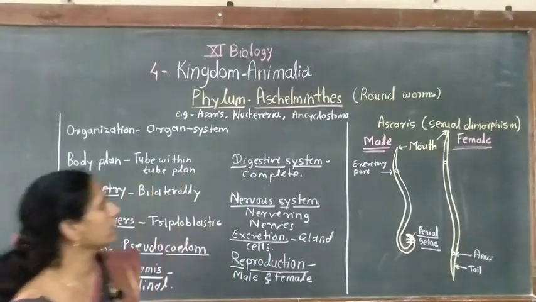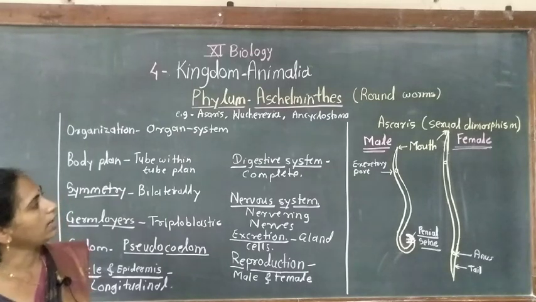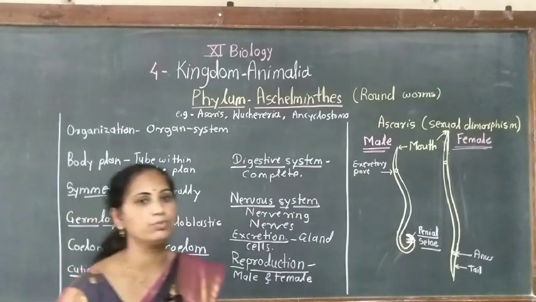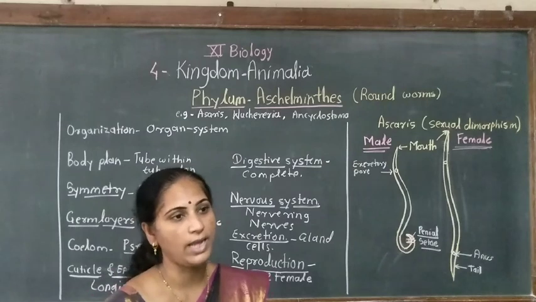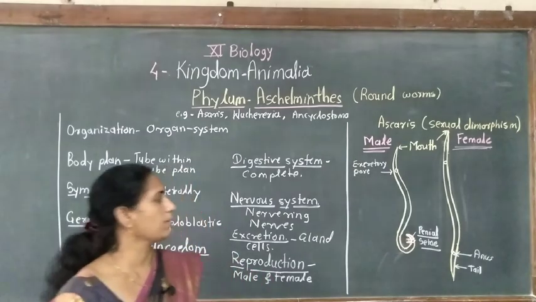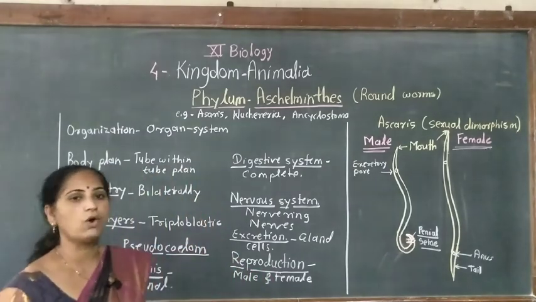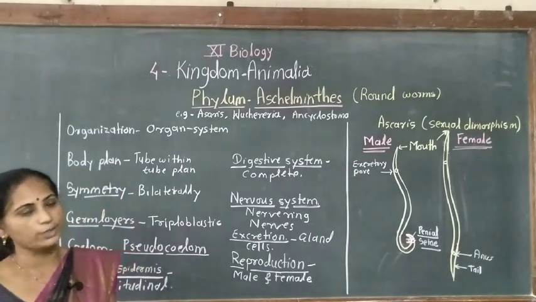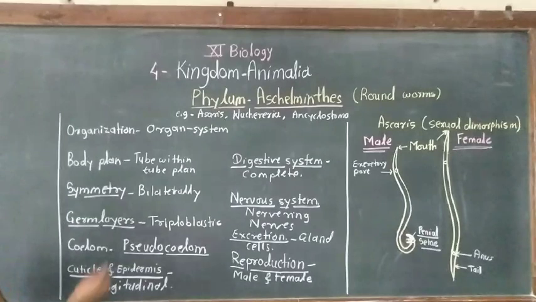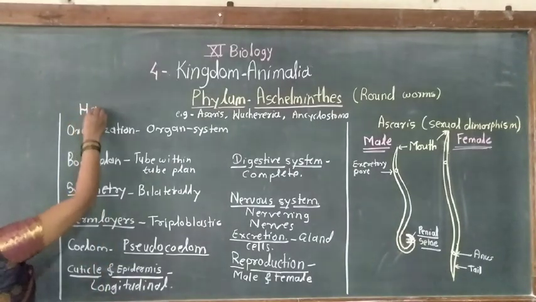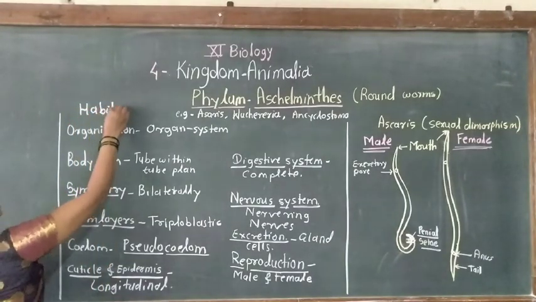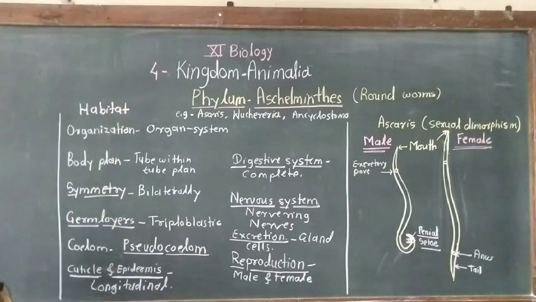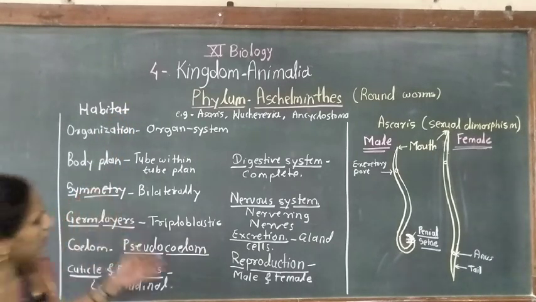So these are various disease-causing helminths, which may be harmful to plants or animals also. Some are free living, found in water, on land, or in parasitic form as endoparasites. So these are the various habitats of these organisms. These are the various characteristics.